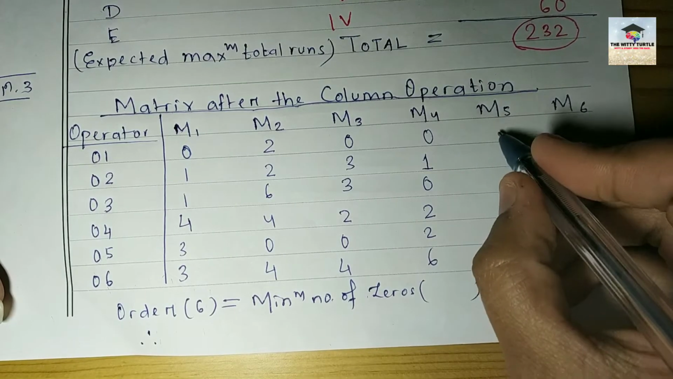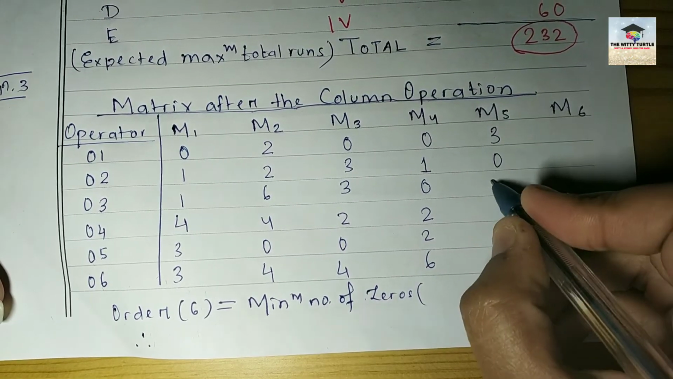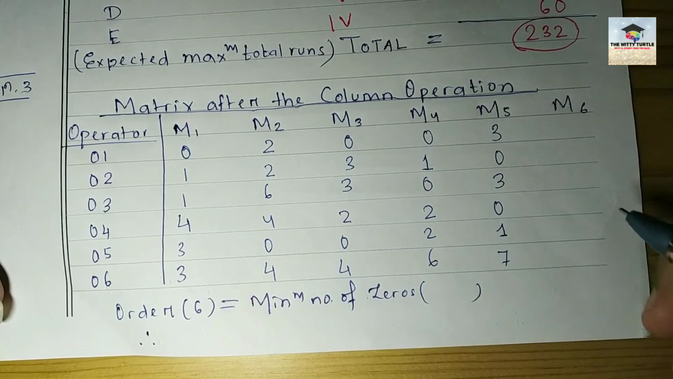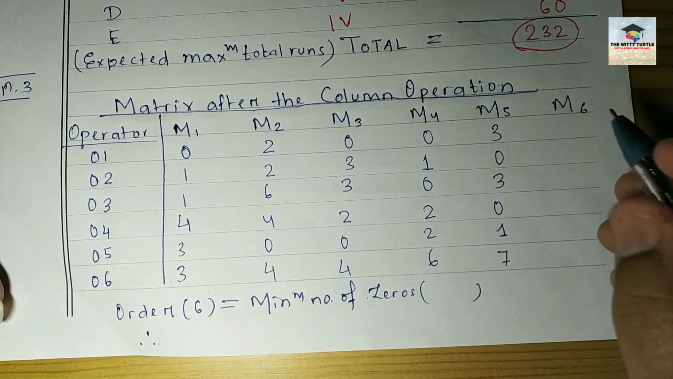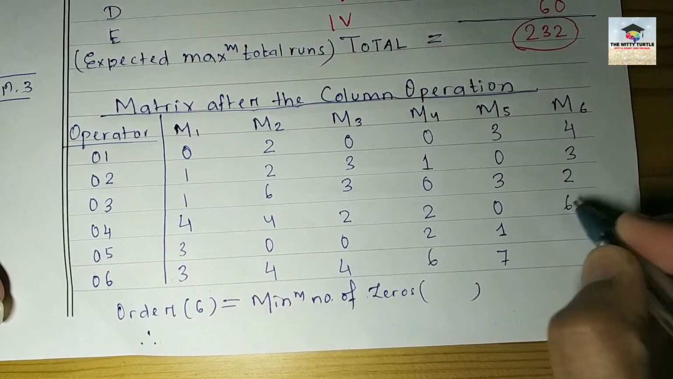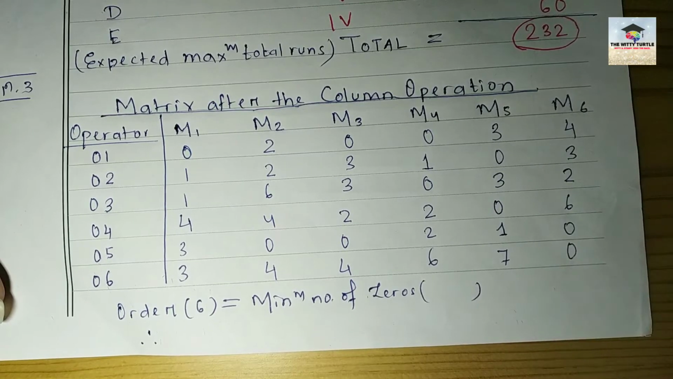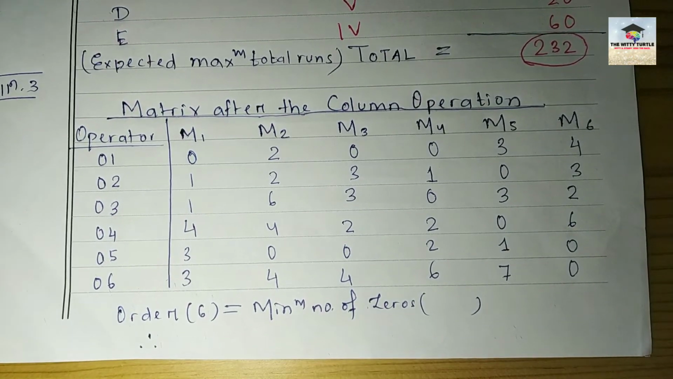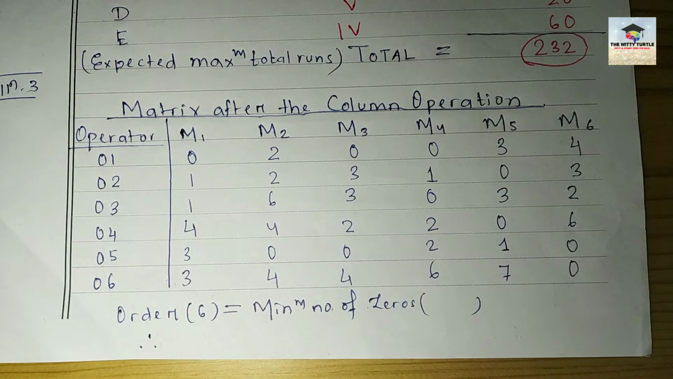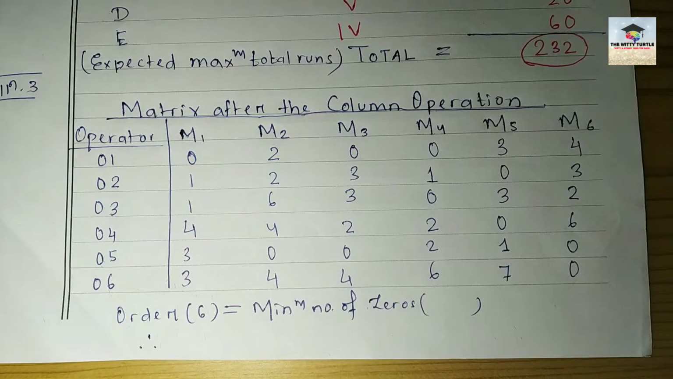Now the fifth column, again the minimum number is 0. So it will be 3, 0, 3, 0, 1, 7. In the sixth column, again the minimum number is 0. So it will be 4, 3, 2, 6, 0, 0. Right? You got this after the column operation. Now what you need to do? Here you have to identify the zeros, right? So in the first row you have 3 zeros. So you are not going to make a square around any of these, right?